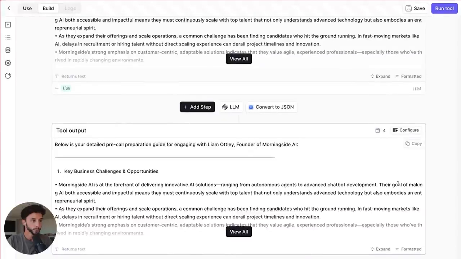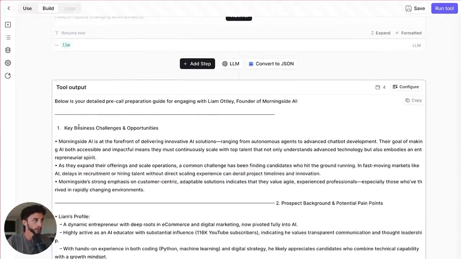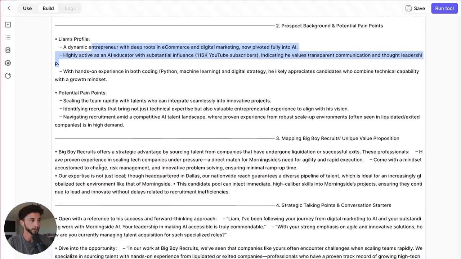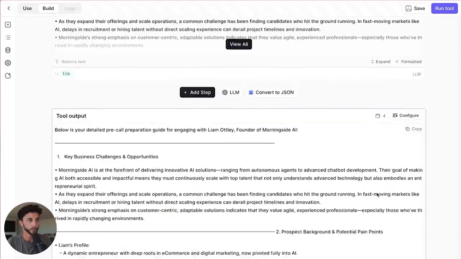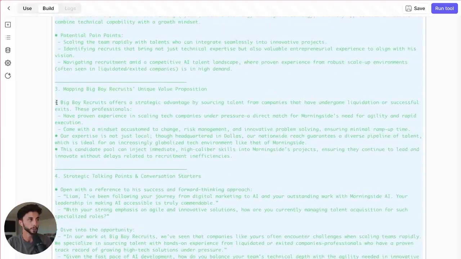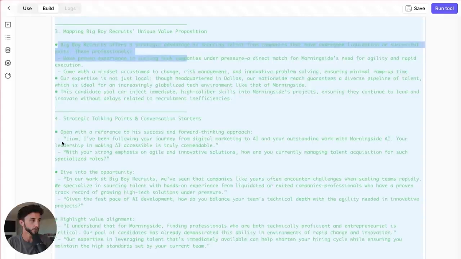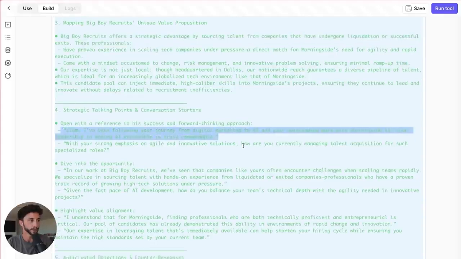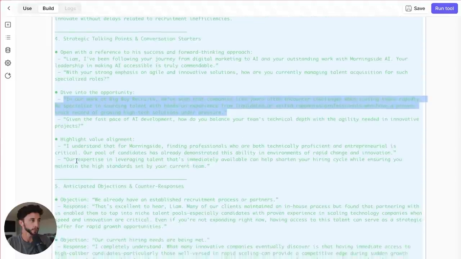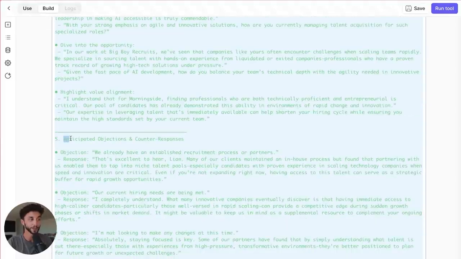If we look at this, view all: key business challenges and opportunities for Morningside AI, Liam's profile, gives me a bit of a rundown, mapping Big Boy Recruits' unique value proposition. Maybe it's going to be better if I change this to the format. There we go. It talks about mapping Big Boy Recruits, strategic talking points, I've been following your journey of digital marketing, AI, dive into opportunity, I work at Big Boys. And it's even done a section on anticipated objections.